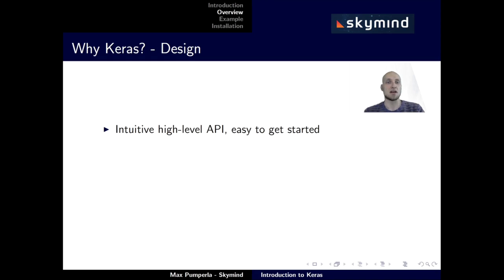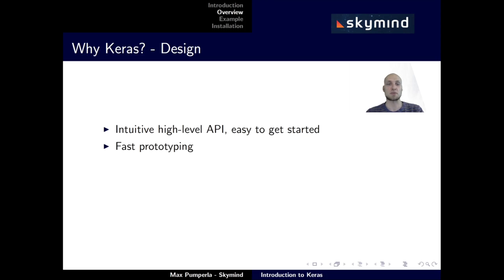All right, another crucial aspect that makes Keras a strong pick is its design. Keras has an intuitive high-level API that makes it very easy for you to get started with first examples in deep learning.